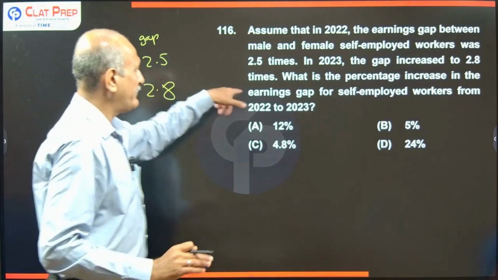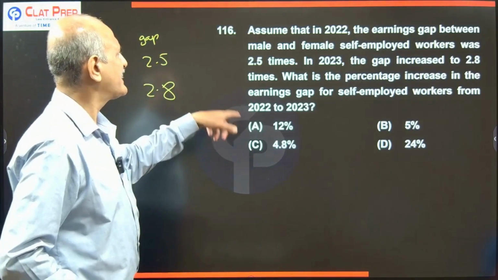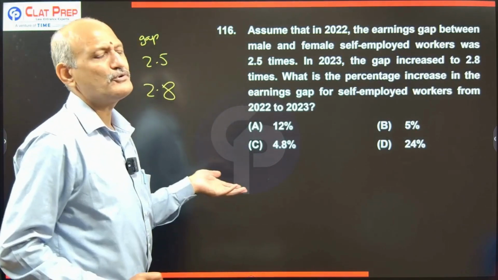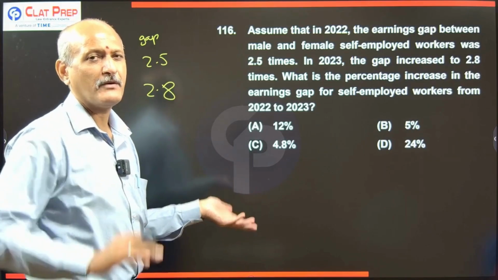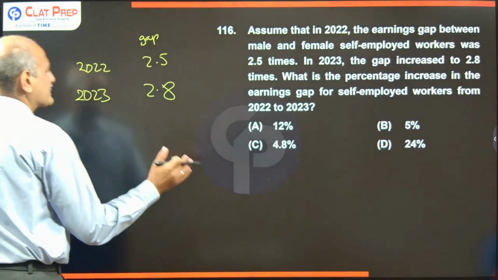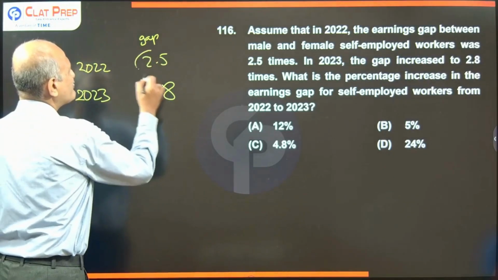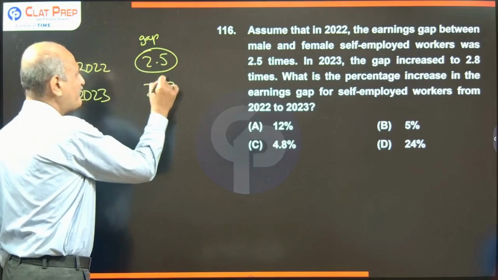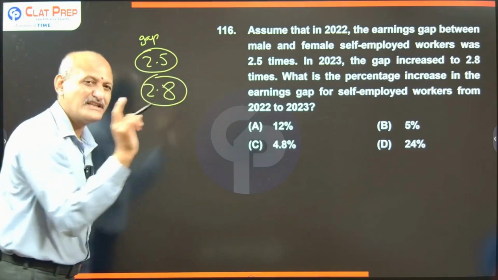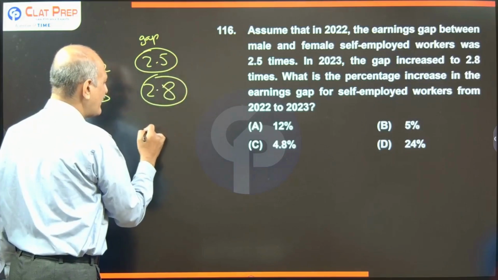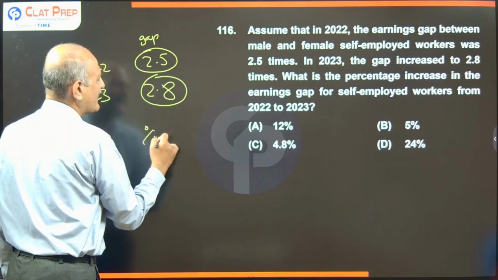Now it reads, what is the percentage increase in the earning gap for self-employed workers from 22 to 23? The gap is increasing by what percentage here? The value which we have for 2022 is how much? 2.5. The value which we have for 2023 is how much? It is 2.8 here. So what is the percentage increase? We can calculate it like this.